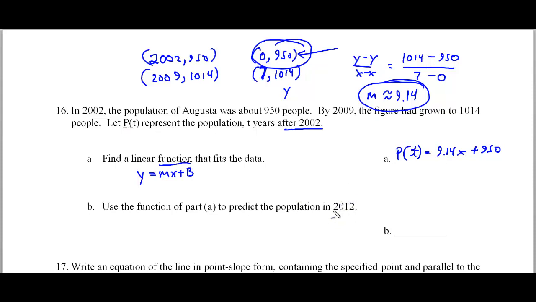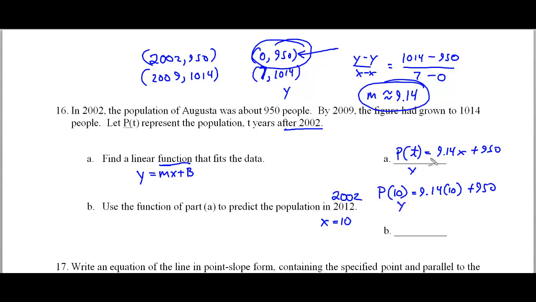Now, that means that my x is going to be not 2012, but 10, because 2012 is 10 years away from 2002. So I'm going to go into my equation, P of t, or now P of 10, is equal to 9.14 times 10 plus 950. You also could have written y equals.